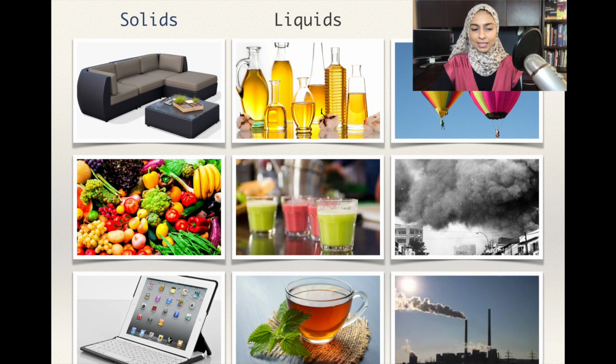These are all gases. You'll notice that solids have a fixed shape and a fixed volume. No matter where you place it, on a table or inside a cup, it has the same size, volume, and shape. Liquids have a fixed volume, but they don't have a fixed shape. They just take the shape of their container. Gases have neither shape nor volume. They just take up the whole space.